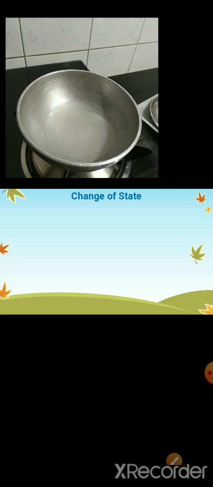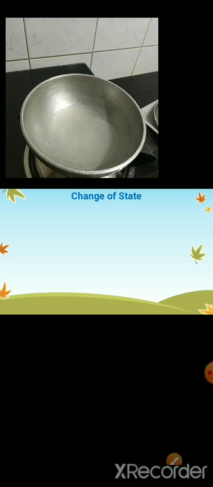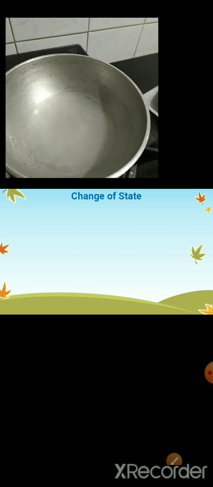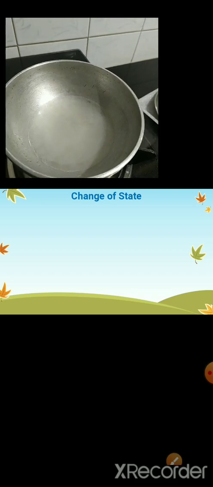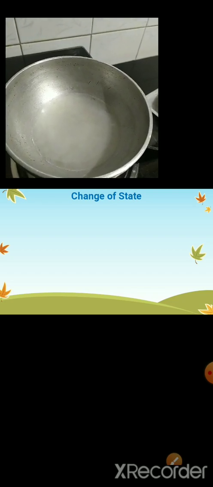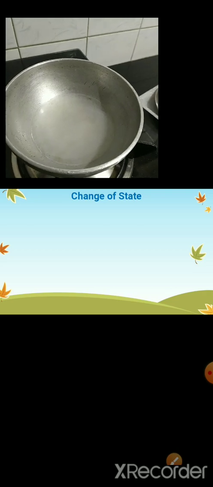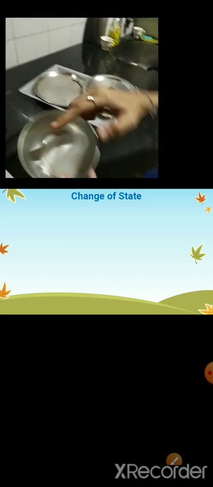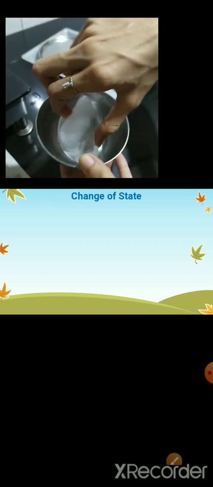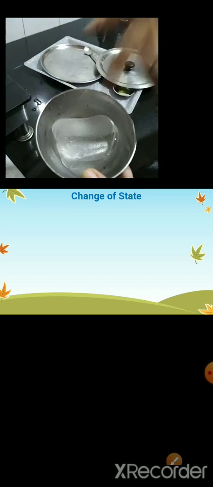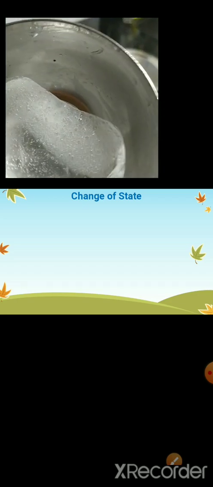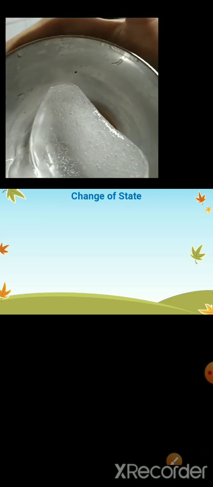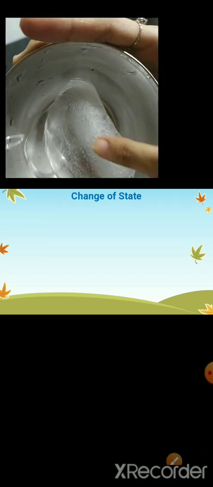Now this liquid droplets, when we keep it in the refrigerator after it completely cools, so take the same liquid and keep it in the refrigerator. Now after some time it becomes solid, that is ice. Yes. Now liquid has turned into solid.